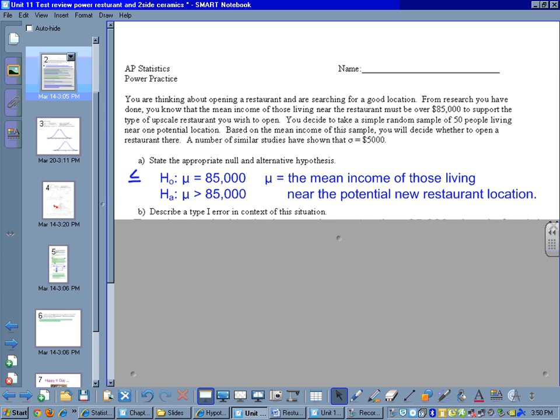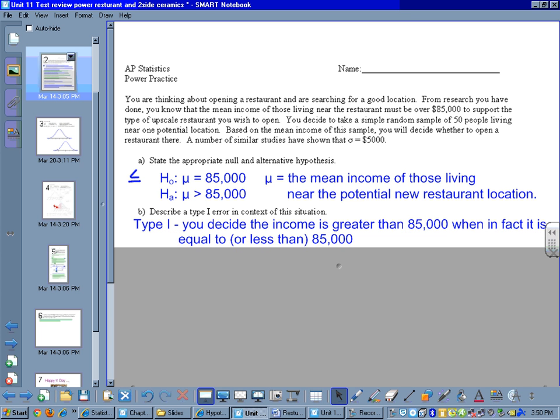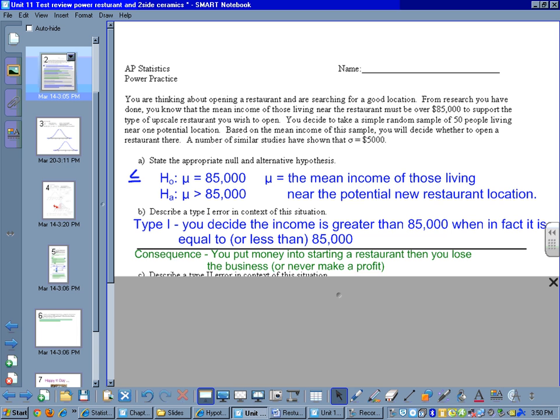Type 1 error. Type 1 error would be to do our sample and make the decision that people in fact are earning more than 85,000 when actually the population income is 85 or under. So type 1 error would be to decide that the income is greater than 85,000 when in fact it is equal to or less than 85,000. What's a consequence? Well, a consequence is we would build the restaurant, open it, and then lose money because we'd never make a profit or we'd go bankrupt. That's not a good error.